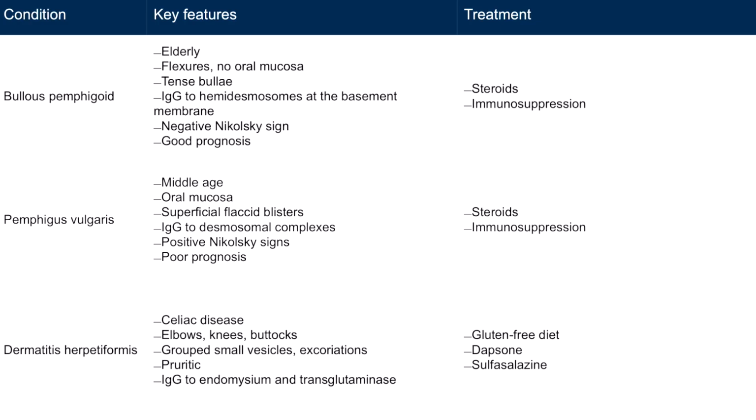Here's a table that summarizes some of the important features of autoimmune blistering skin conditions discussed in the lecture and the previous lecture. Take a moment to pause the video and review the key information we have covered in this